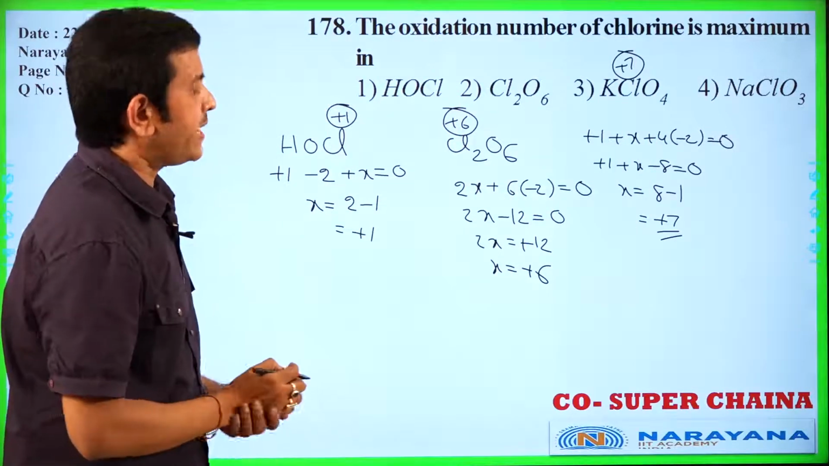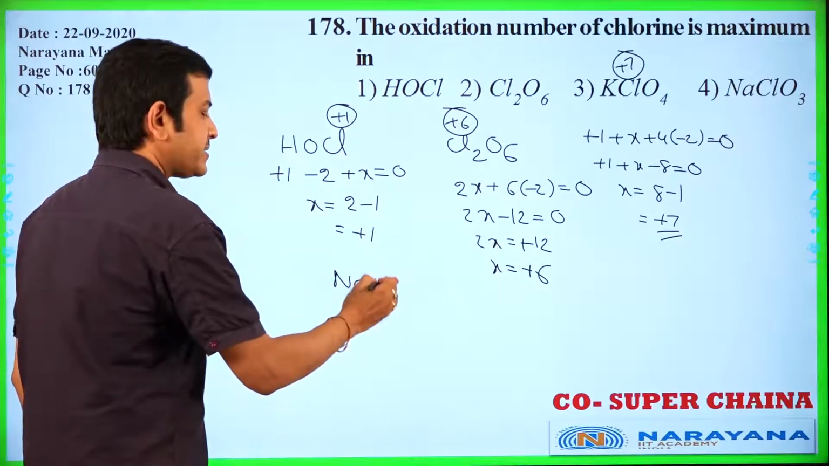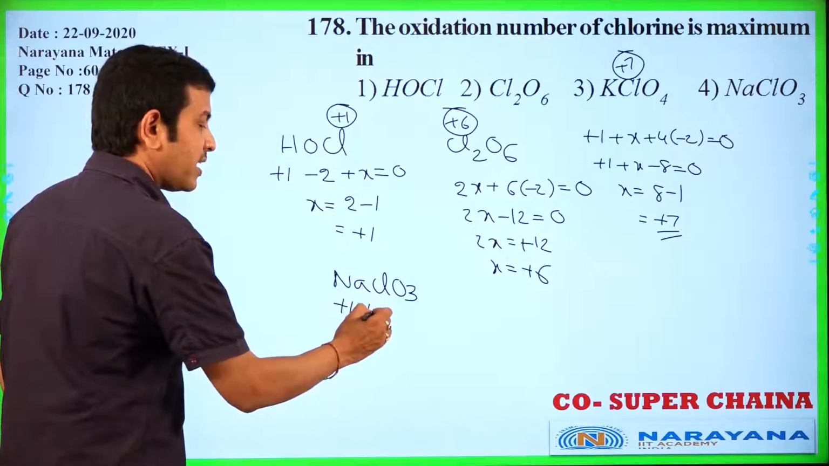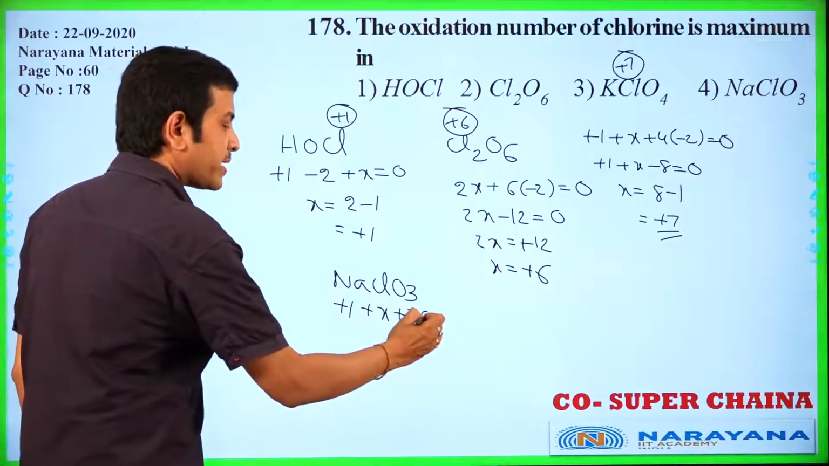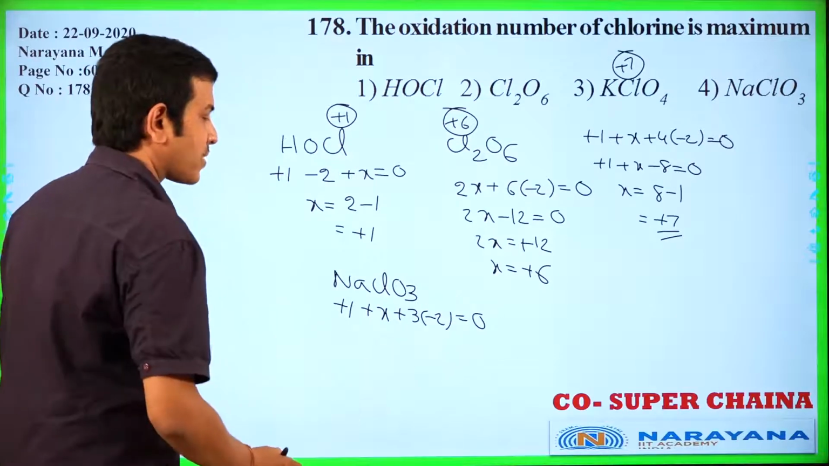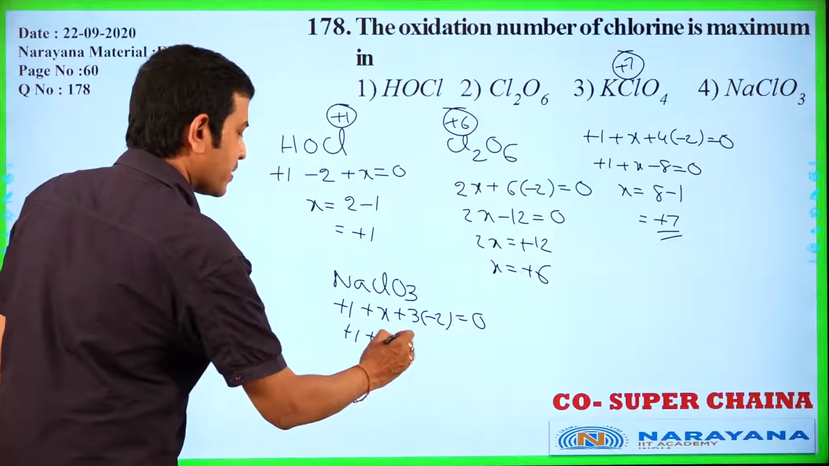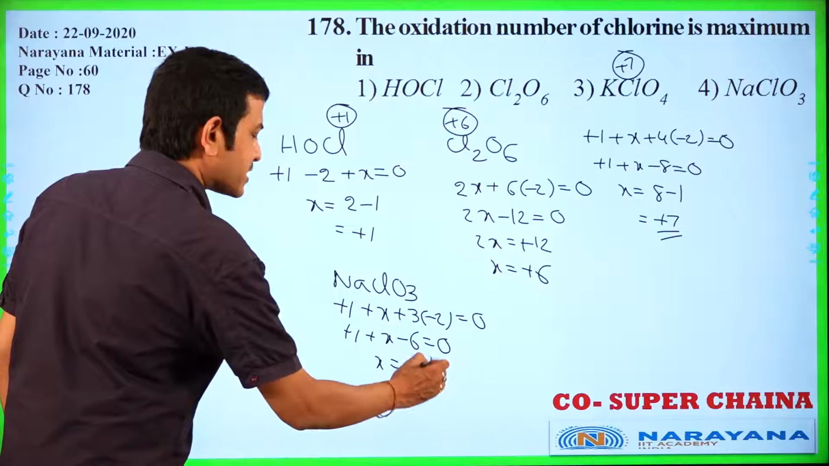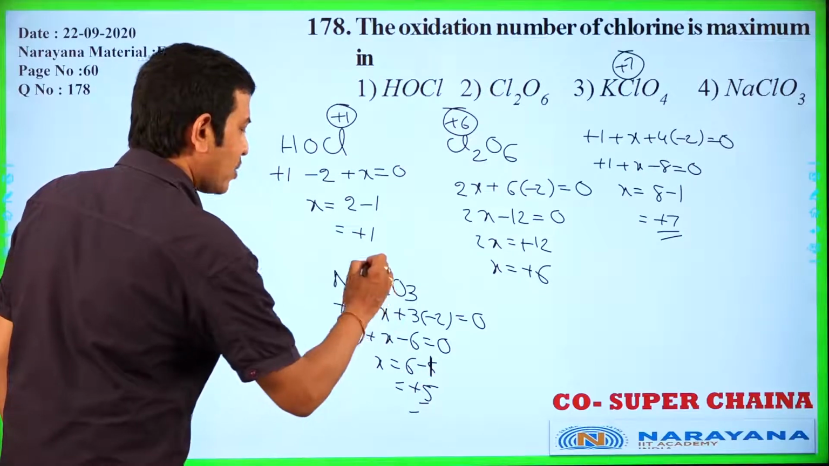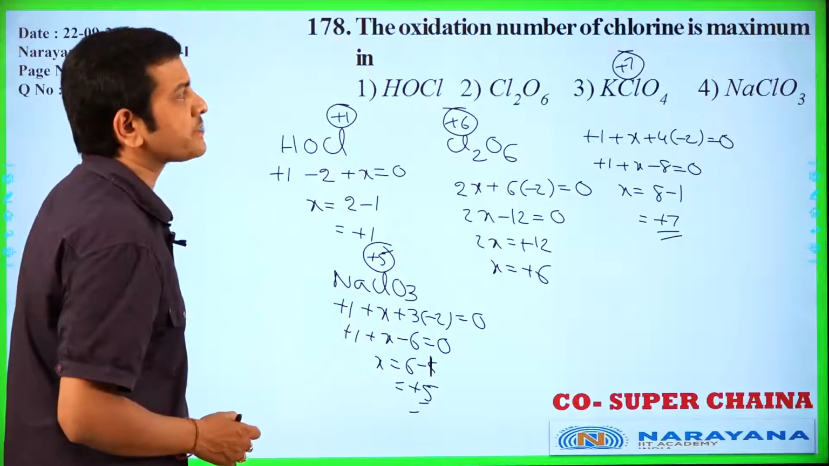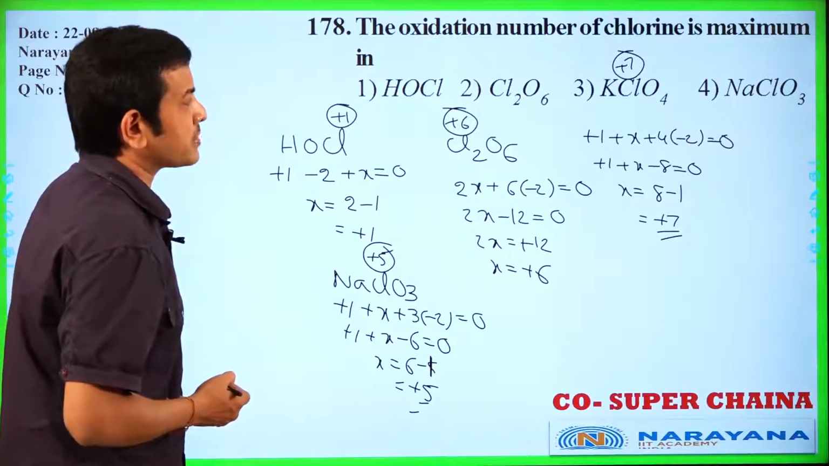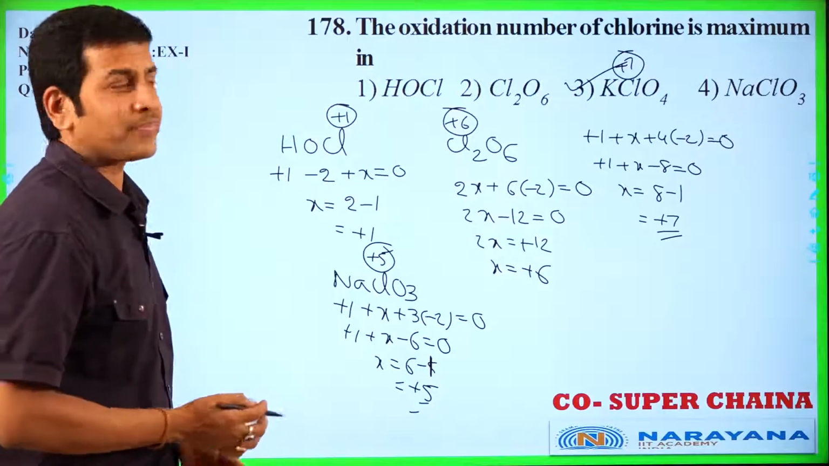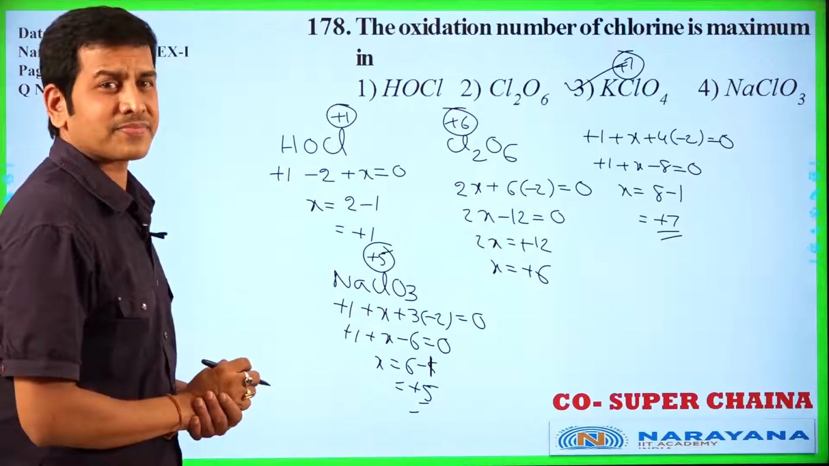And last one, NaClO3, sodium chlorate. Na plus 1, Cl, let it be X, plus 3 into minus 2 is equal to 0. Plus 1 plus X minus 6 is equal to 0. Now X is equal to 6 minus 1, plus 5 is the oxidation number of chlorine. He is asking about the maximum oxidation number. Here plus 7, KClO4. Option 3 is correct. Next question.